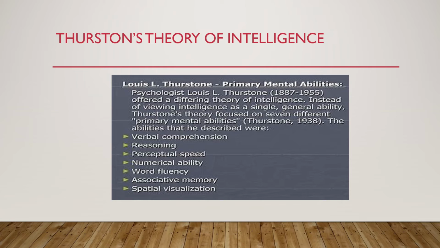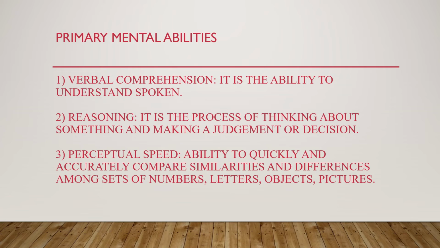Thurston's theory focused on 7 different primary mental abilities. The abilities that he described were verbal comprehension, reasoning, perceptual speed, numerical ability, word fluency, associative memory, and spatial visualization. So let us try to understand them one by one in detail.